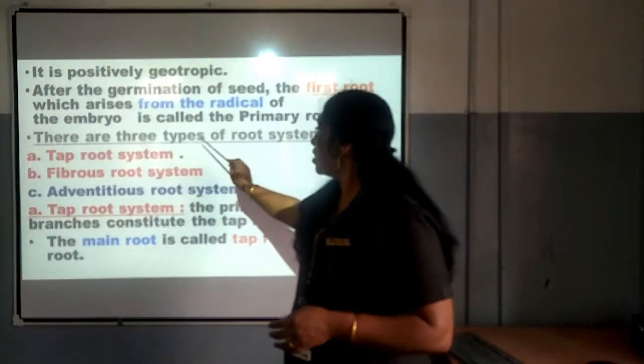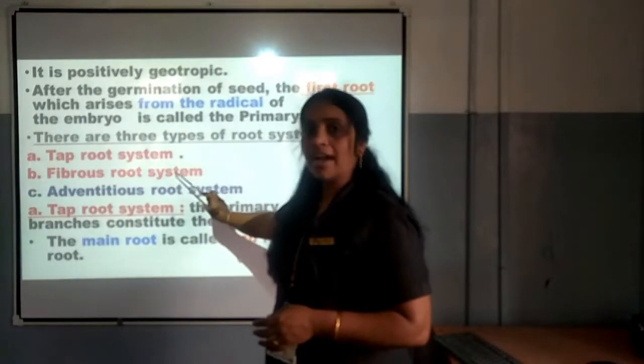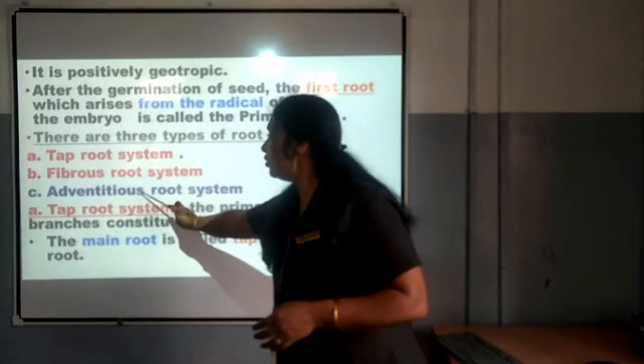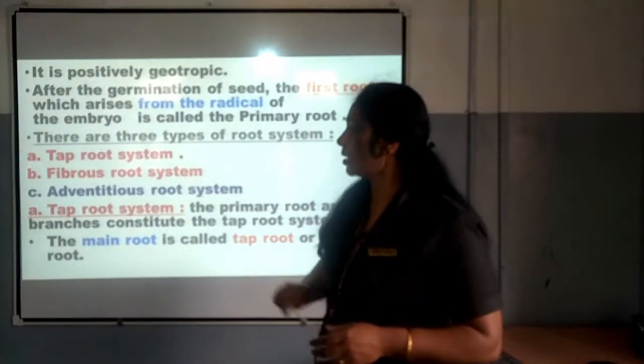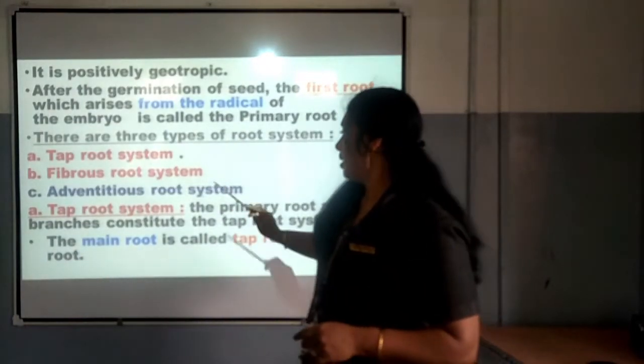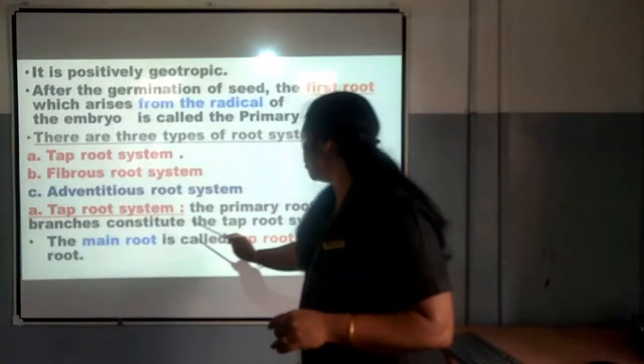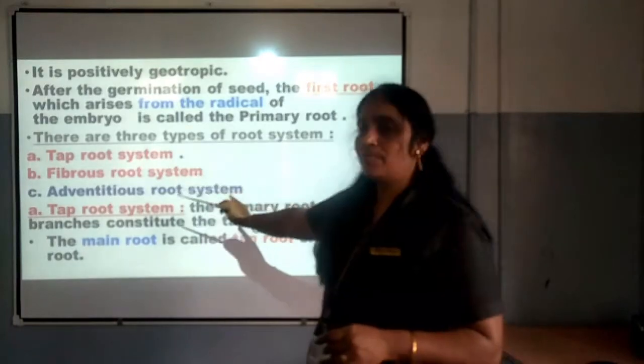There are three types of root system: tap root system, fibrous root system and adventitious root system. The first one is tap root system. The primary root and its branches constitute the tap root system. So what is tap root system?